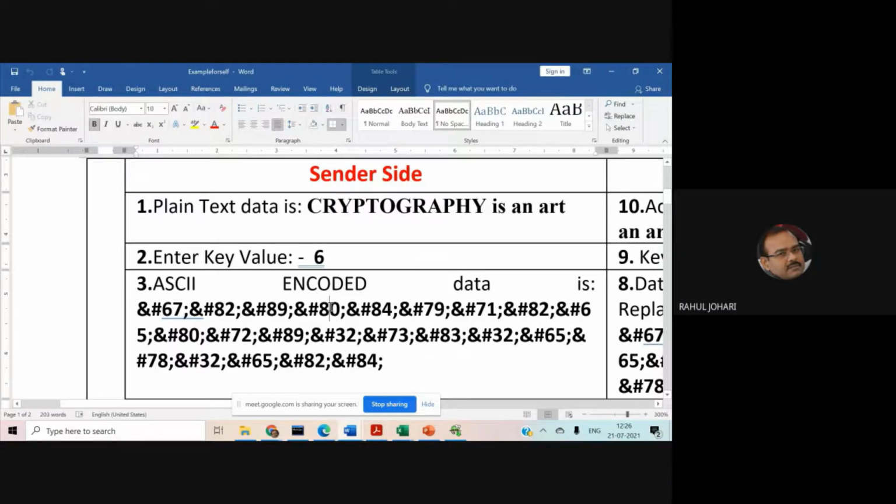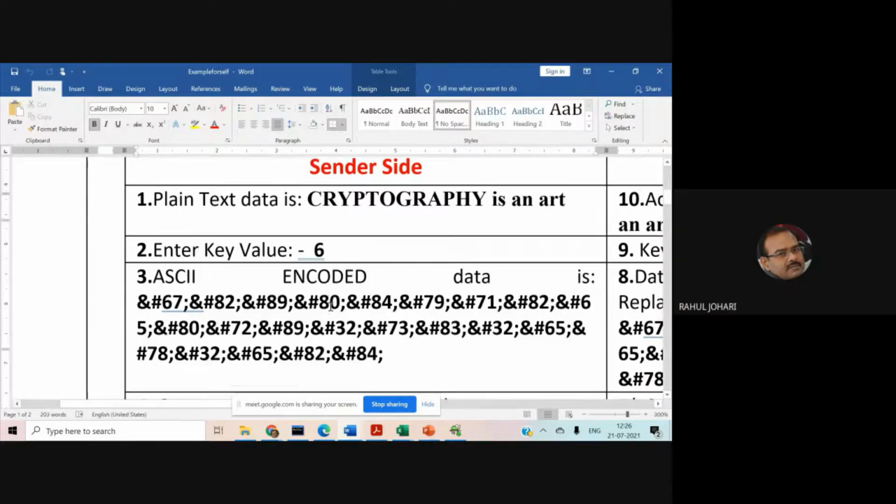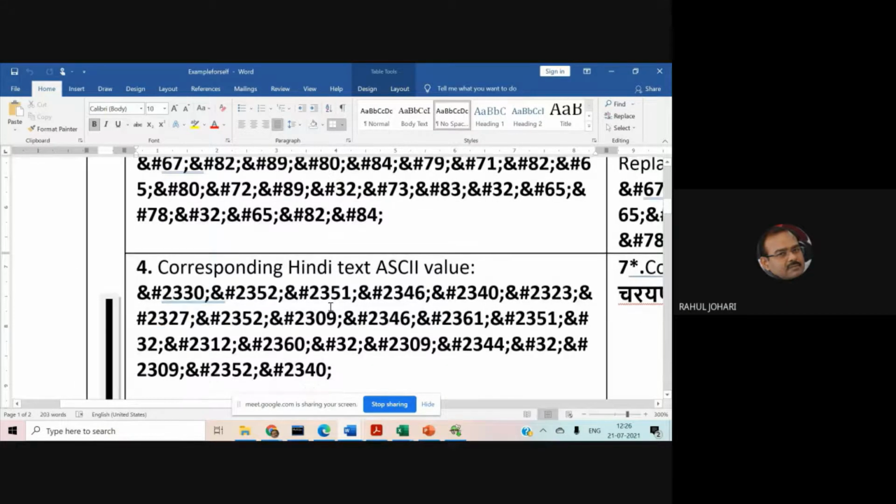Ampersand, hash, and semicolon are the delimiters, more like field separators, so that I can tell where one character's ASCII value ends and the next character's ASCII value starts. So it is ampersand, hash, then the digits, then the semicolon. So I got the ASCII encoded data. Now the corresponding Hindi text's ASCII value, or what we call the Unicode value, is 2330.